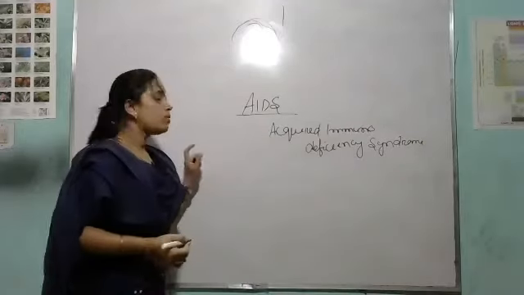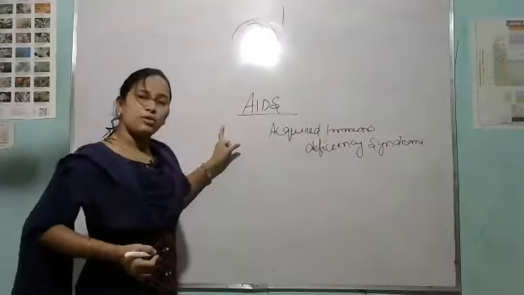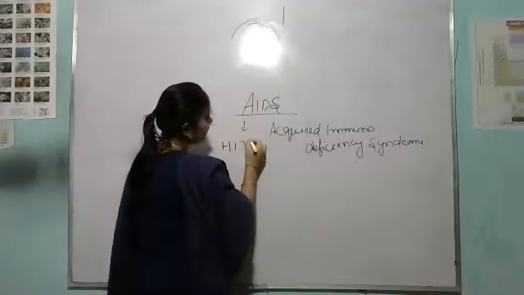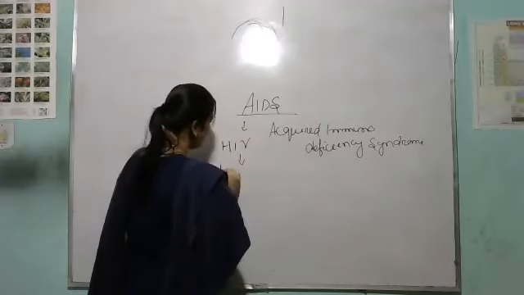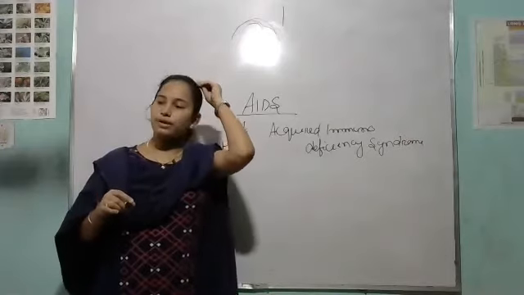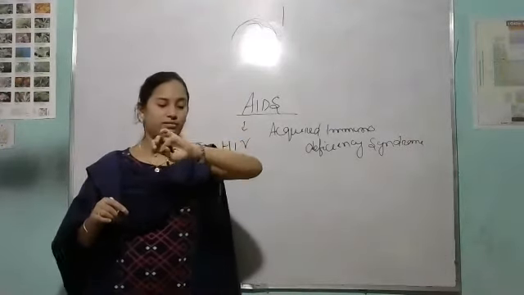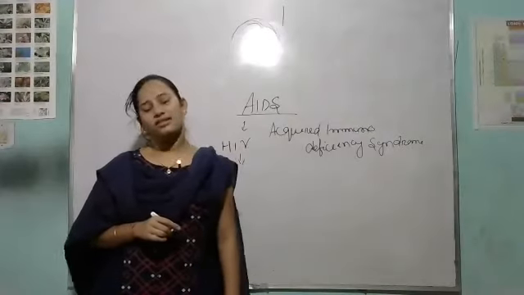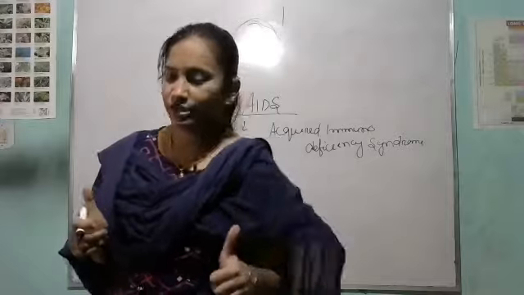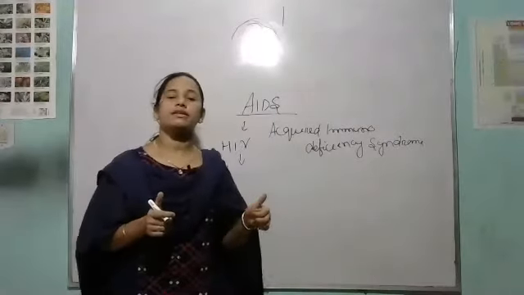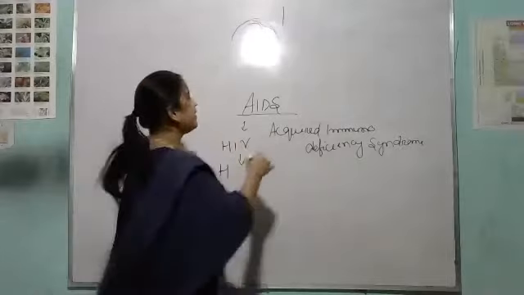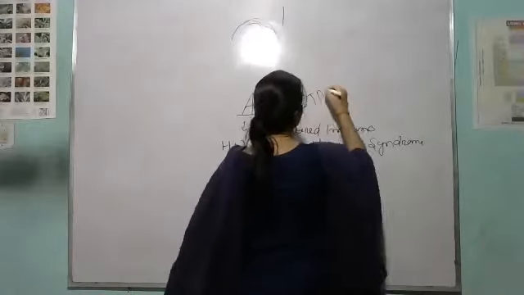So see, what virus is responsible for the AIDS disease? That is the HIV virus. What is the abbreviation of HIV? Sunil sir, you studied it. Human immunodeficiency virus. Very good. Human immunodeficiency virus. Clear? So see, as I said before, AIDS is an STD disease.